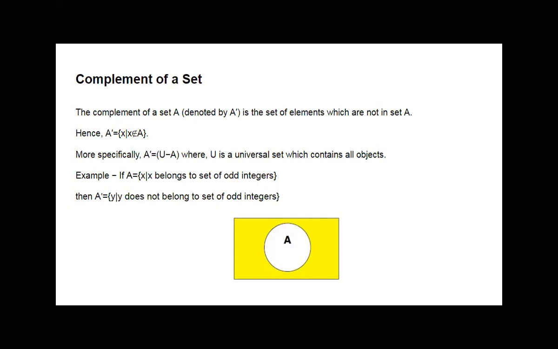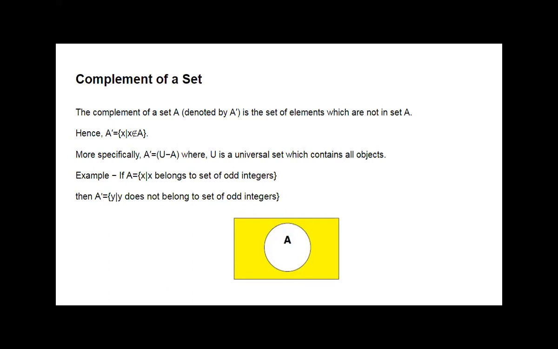That set means A, which we have taken here for the example. So A dash is equal to U minus A, where U is the universal set which contains all the objects.